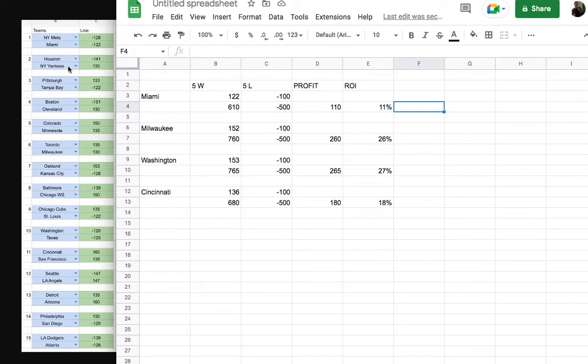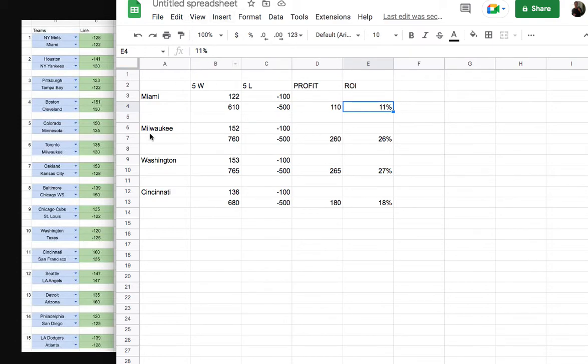So in this particular example, even though it's a 50-50 game and we have value with Miami, it probably would not have been a good play simply because we're only getting an 11% return on our money. The ideal number to shoot for on ROI in sports betting is 15%. We want 15% margin between our line and the sportsbooks, and we want at least a 15% return on what we're investing.